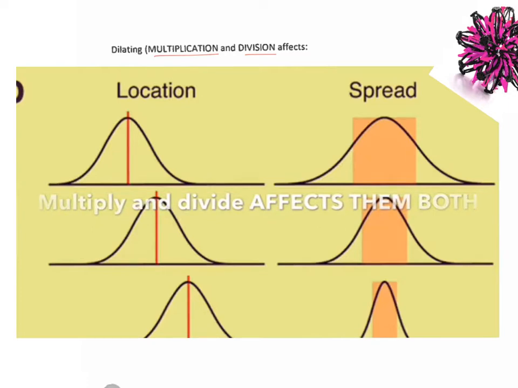Okay, so did you see right there at the end? Instead of saying affects them both, we say affects center and spread. It sounds better too. Oh, it does? Okay, well, there you go. Okay, then that'll be good. So that's our song for transformations.